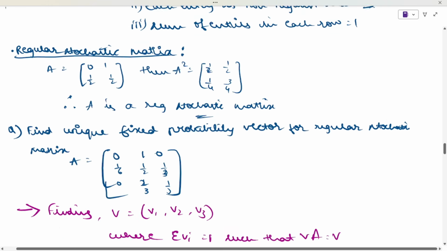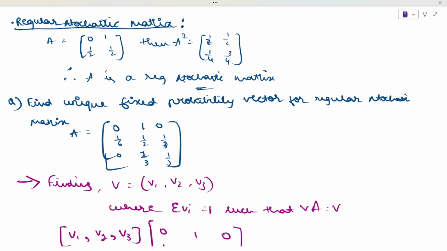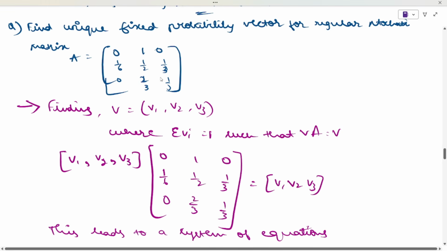And a regular stochastic matrix is, if you have a particular matrix A, then A squared, then you can say that it is a regular stochastic matrix. A squared is what? Nothing but A into A. The matrix you will be multiplying with respect to columns and with respect to rows. Now they have asked to find out the unique fixed probability vector for a regular stochastic matrix.